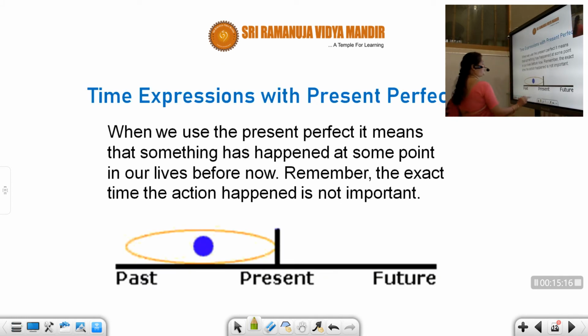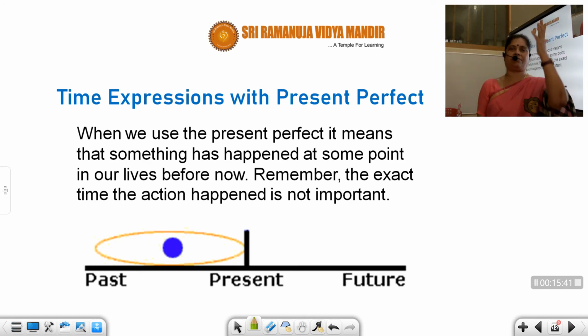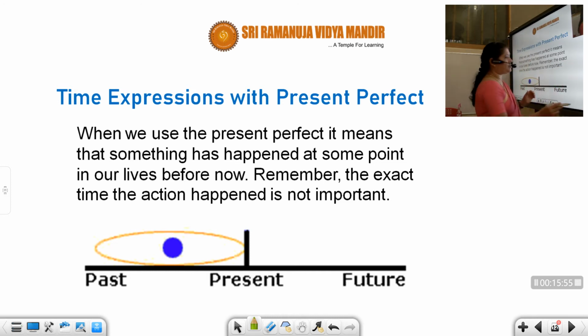Now the second case, or the second usage of the present perfect. Fine. Time expressions with present perfect. How are we going to express it? When we use the present perfect, it means that something has happened at some point in our lives before now. Remember, the exact time an action happened is not important. Same thing. Some time ago, some point of time. It means I've lived for so many years in that place. So some period of time, but you're not specifically saying for 5 years. From when to when, you don't know. But when you're using these things, then also you can say that it is present perfect.